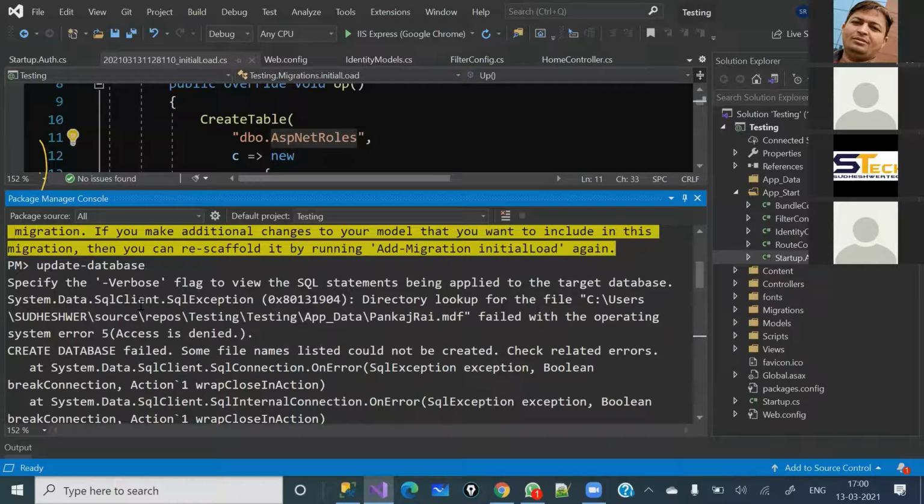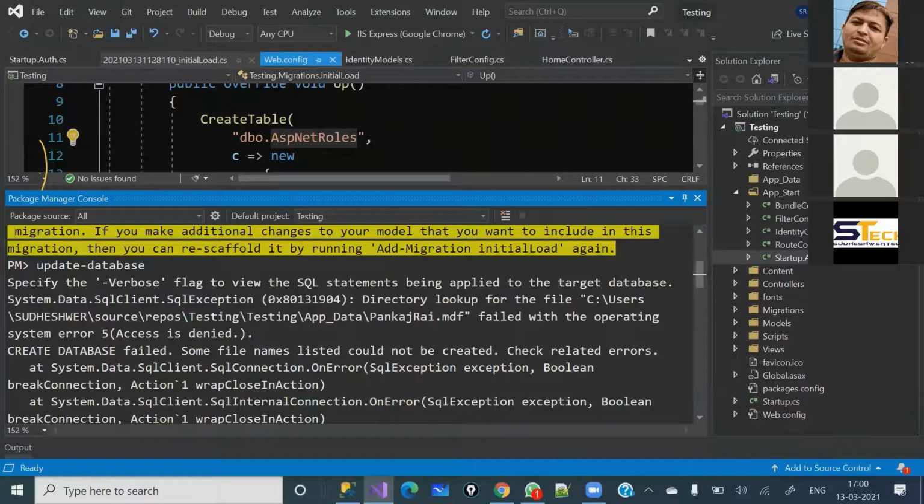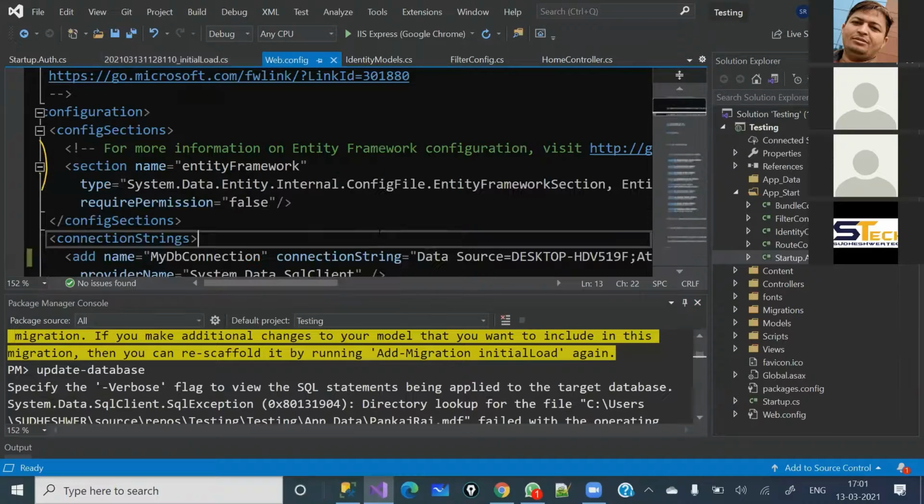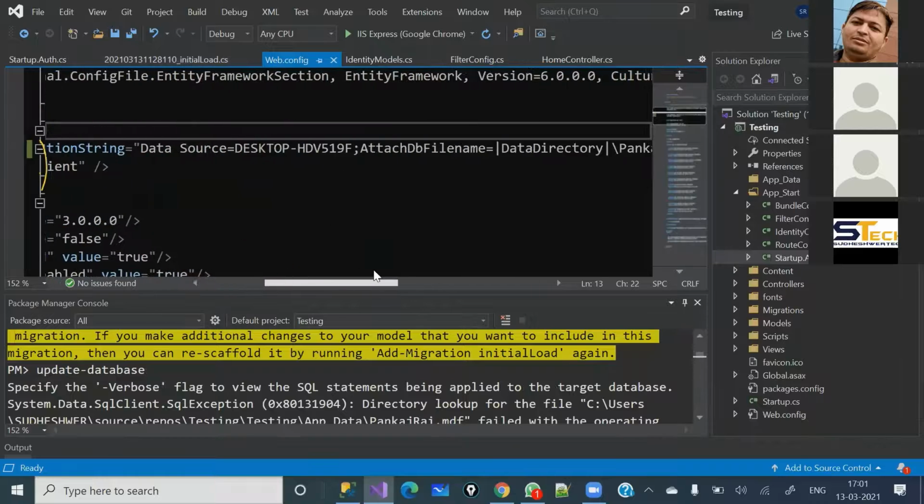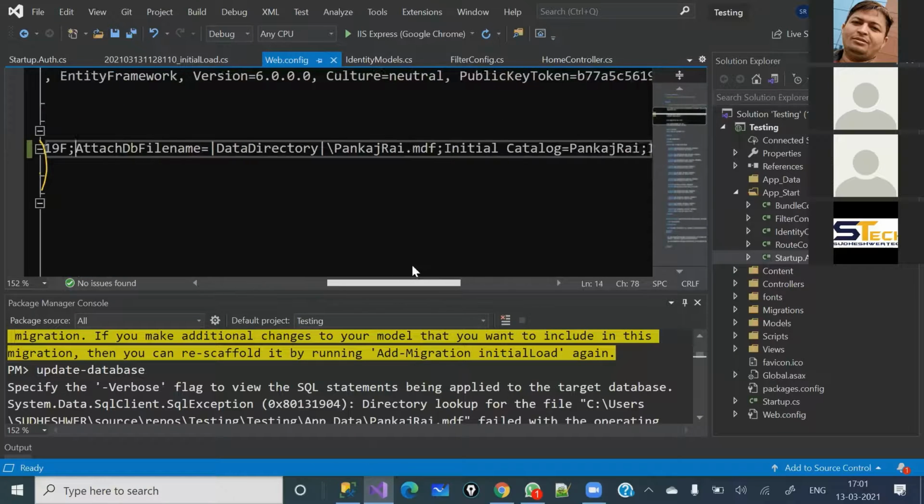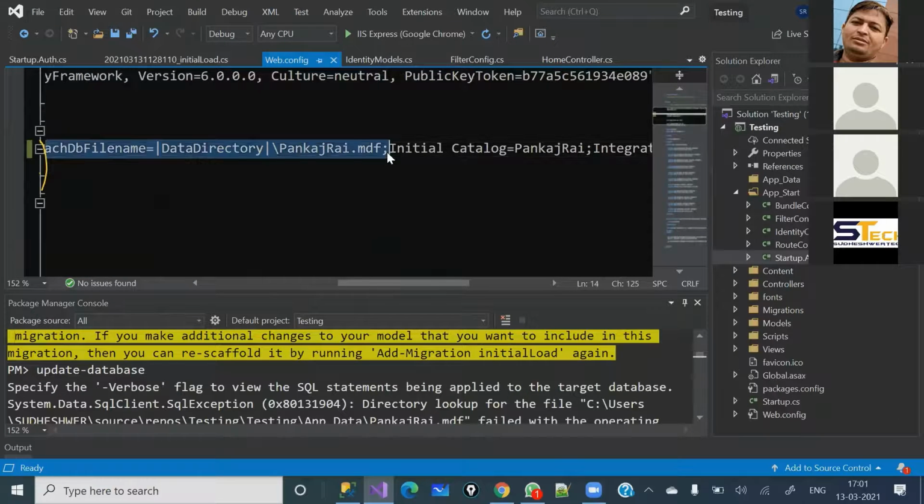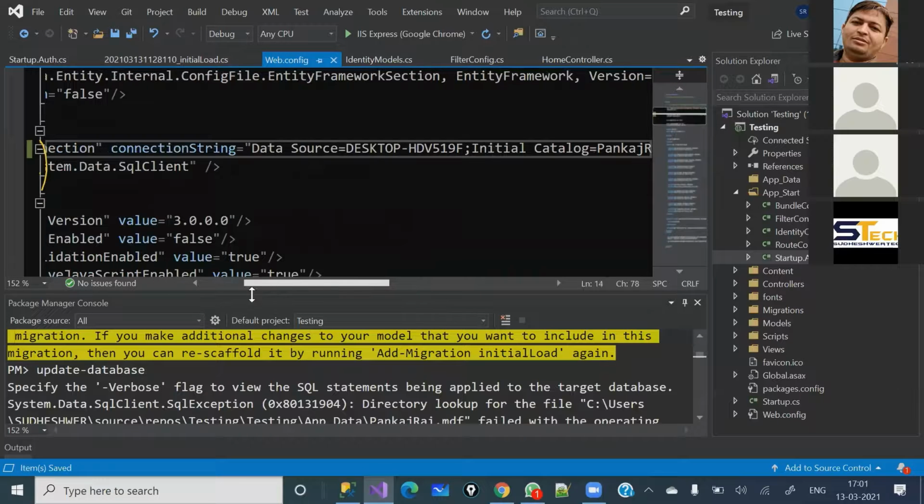Let me read the error here. So you have to correct your connection string. No, it is giving this one. Give me a second. Yeah, you are right. I'm just going to remove this one. Give me a second. I'm just going to remove this file here. Oh, I think it should work.